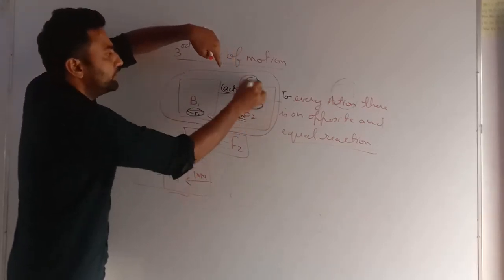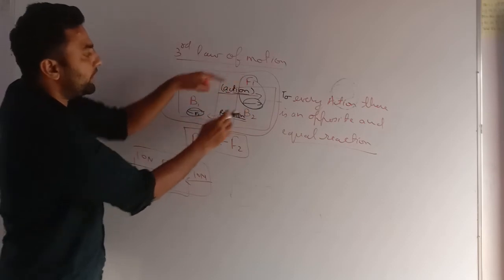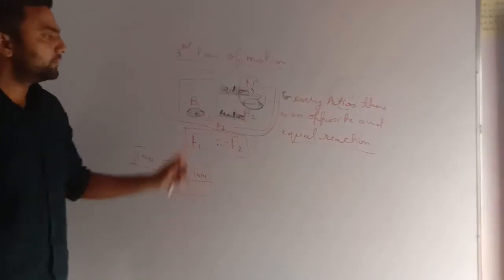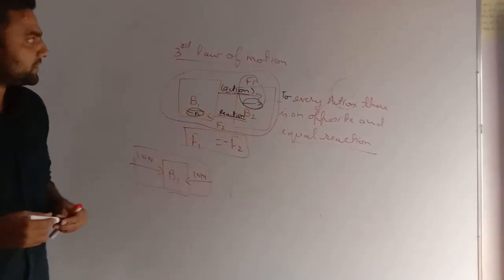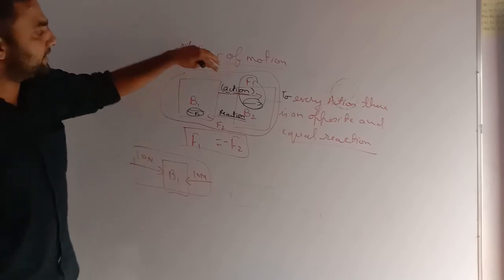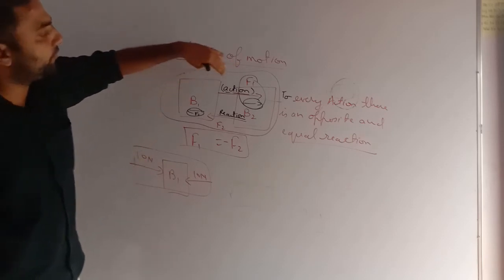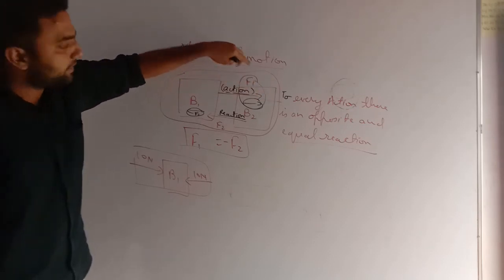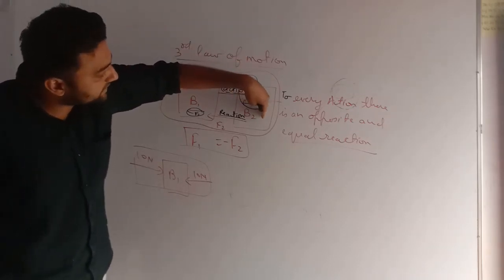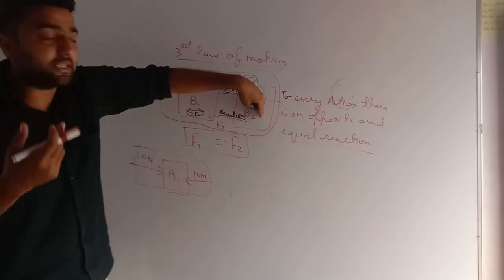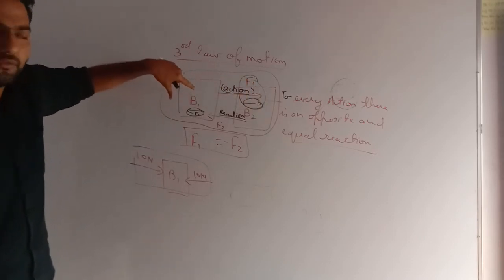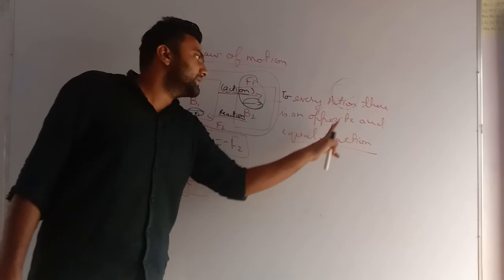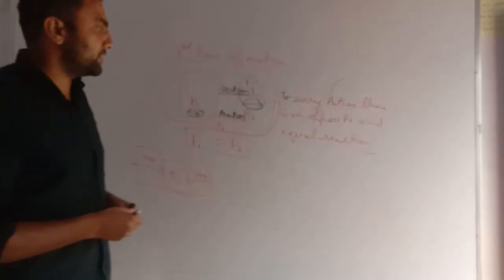Okay, you need to think these F1 and F2 are not applying on the same body. Two different bodies are there. So very important. Third law explains that if any body applies any force to another body, the force first applied is known as action. Then the other body will give another same but opposite in direction force to the body which applied the force. Means to every action there is an opposite and equal reaction.